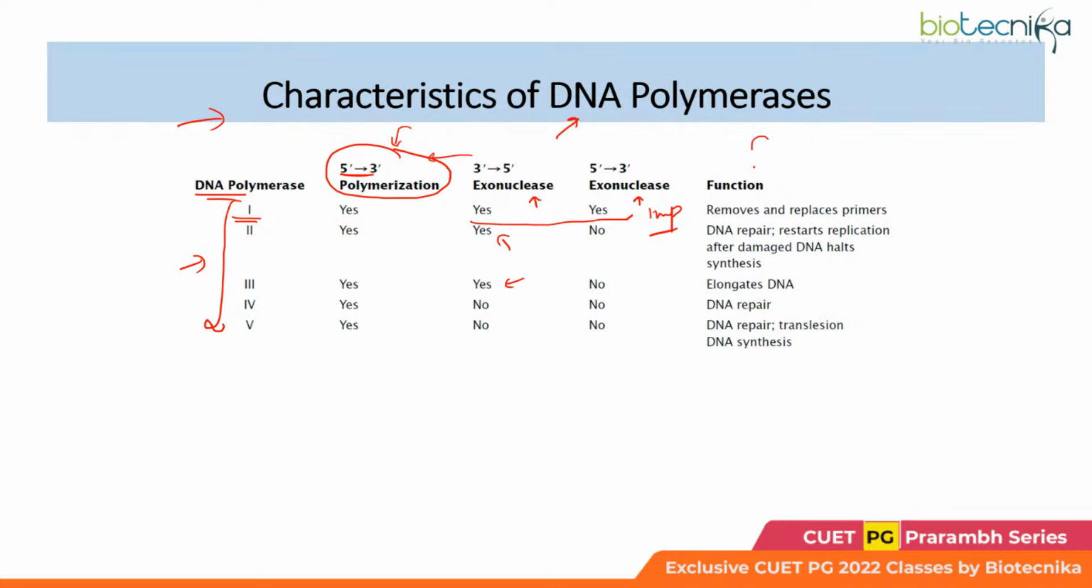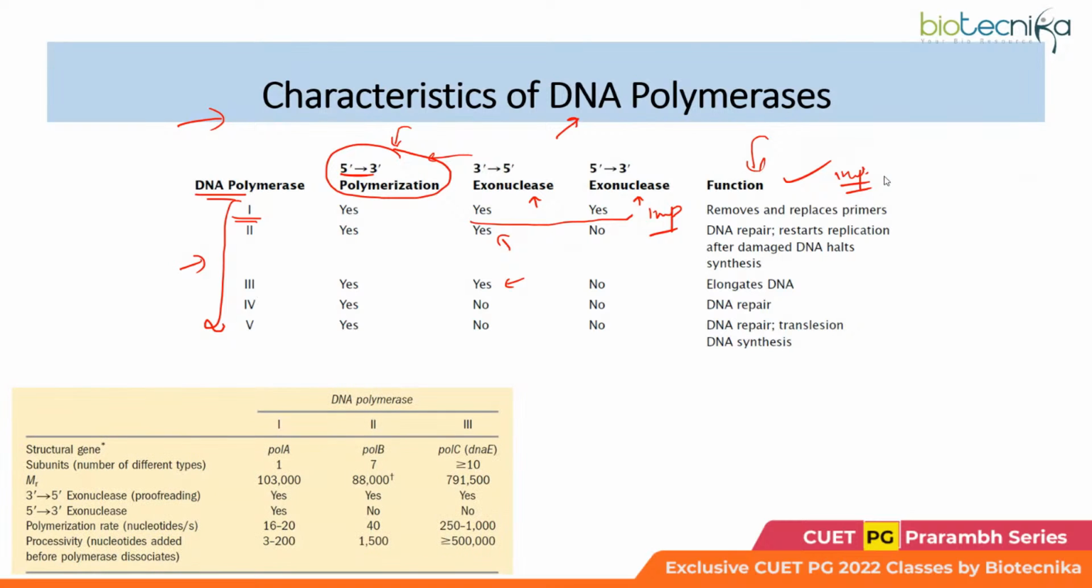Now, the next column, you are going to find the functions, the functions which these DNA polymerases perform during DNA replication. So this is another important column which you must go through. This is another table which is again about the DNA polymerases for prokaryotes, particularly DNA pol 1, pol 2, and pol 3.